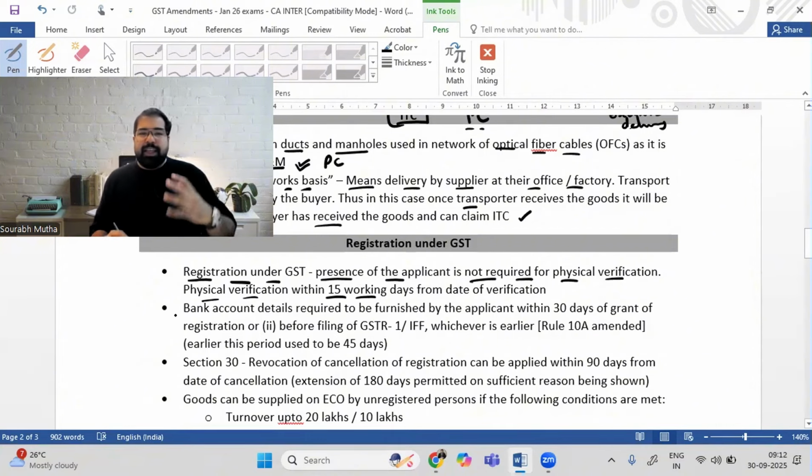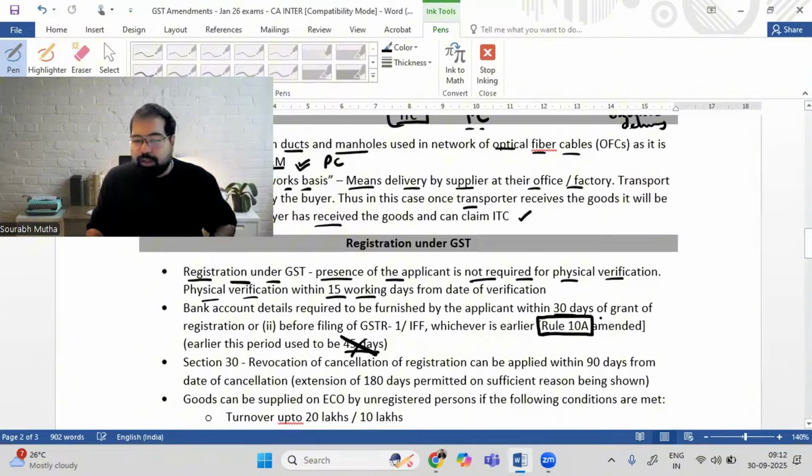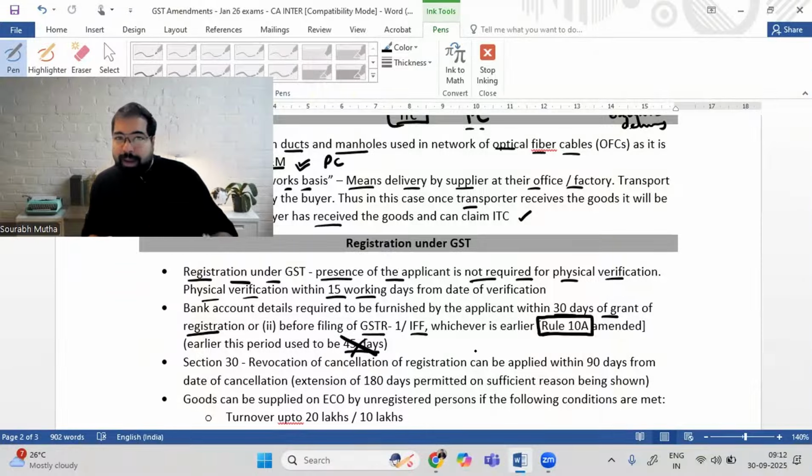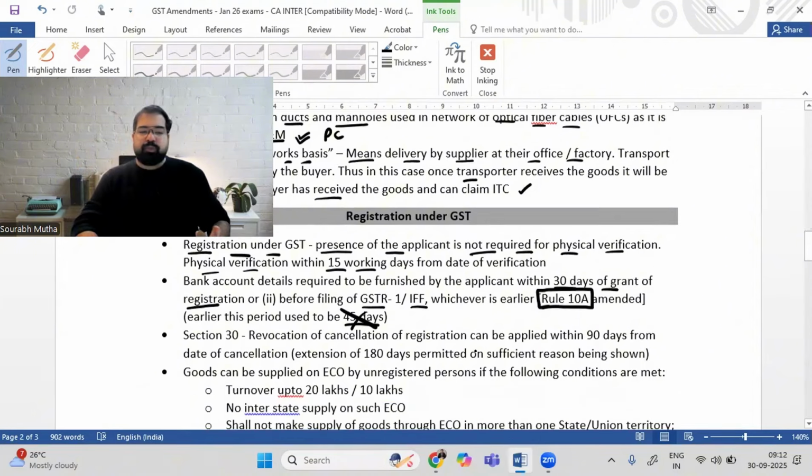Next, guys, as you know, GST, everything happens online through a bank account. Now, when you apply for GST registration, do you need to update the bank account then and there? No, there is no requirement. There's a rule called Rule 10A, which says that you can update the bank details up to 45 days. Now that has changed, and now they made it shorter. You have to update the bank details within 30 days of grant of registration, or before you file your GSTR1 or IFF, whichever is earlier. I remember, if you don't update your bank details, then you'll be debarred from filing your GSTR1, and also your registration might get cancelled eventually.